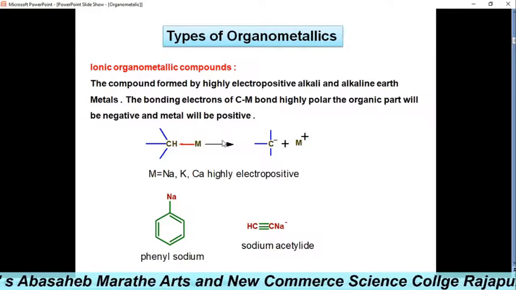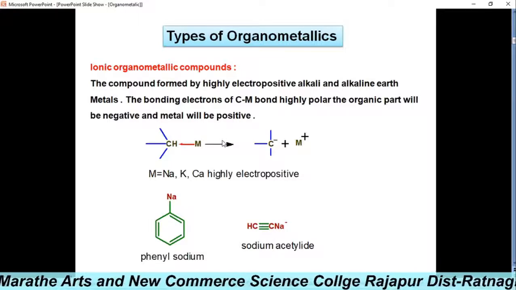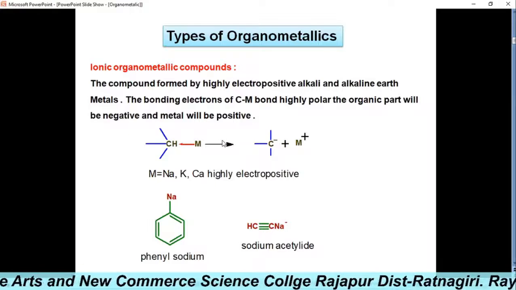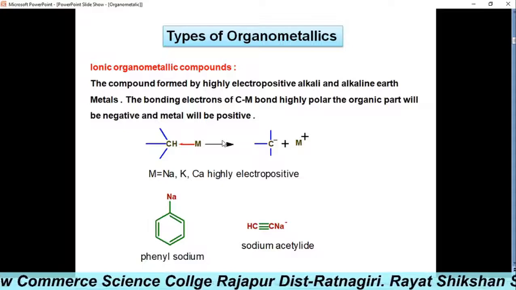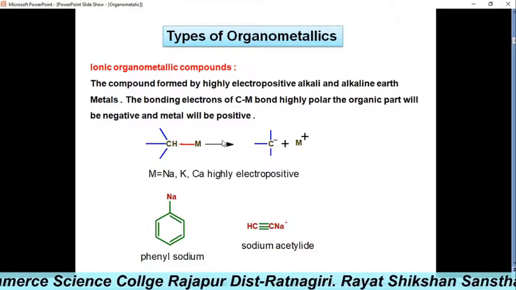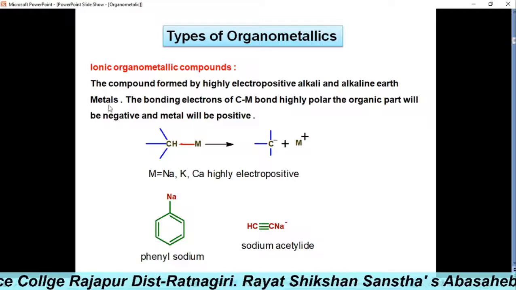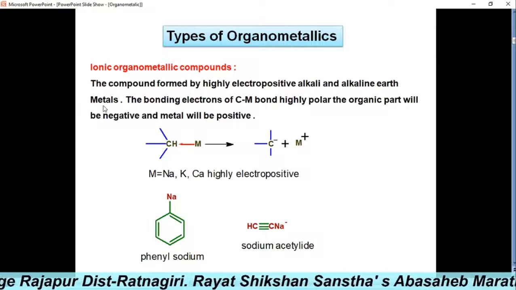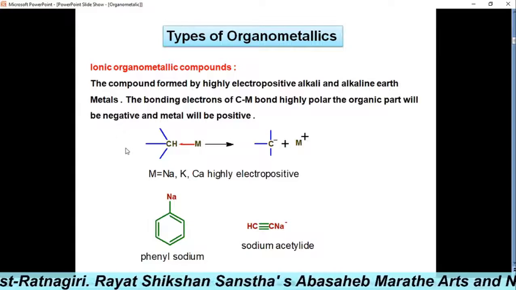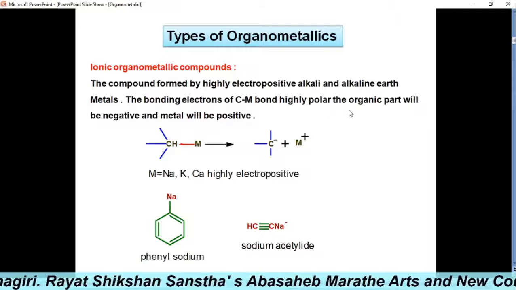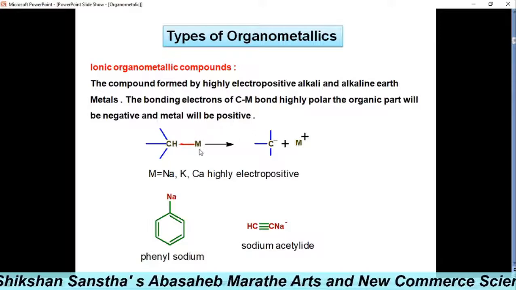Now we will see the various types of organometallic compounds. The first type is ionic organometallic compounds. The ionic organometallic compounds are formed by highly electropositive alkali and alkaline earth metals, where the carbon-metal bonds are mostly highly polar; the organic part will be negative and the metal will be positive.